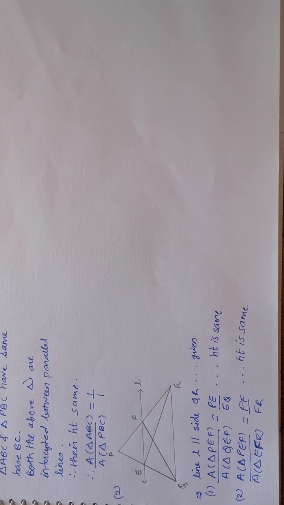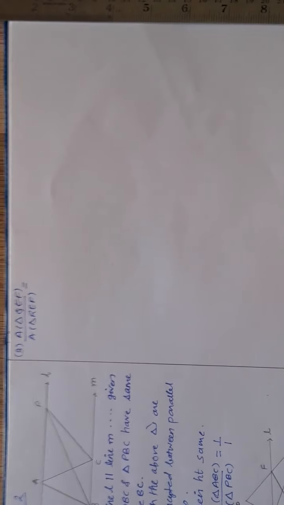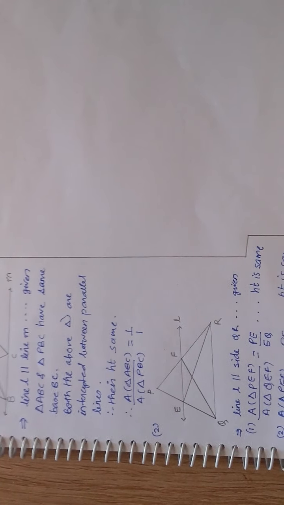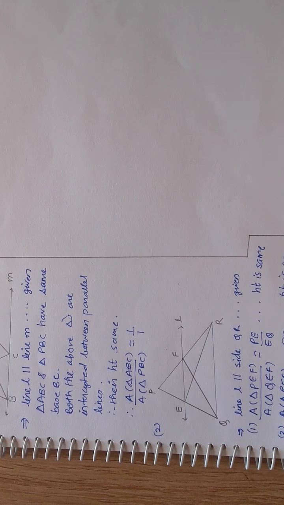Agreed? Okay. Now one more. We can make any n number of combinations over here, but I will only make the combinations which are different. So one more combination I will go through. Now we will talk about the area of triangle QEF and the area of triangle REF. I would suggest you draw a figure, but I am just showing you once again. This is the figure. We are talking about triangle QEF or FEQ, and we are talking about triangle EFR.